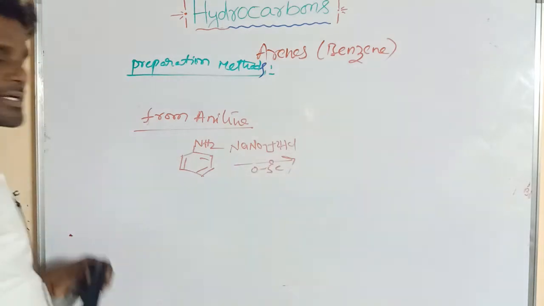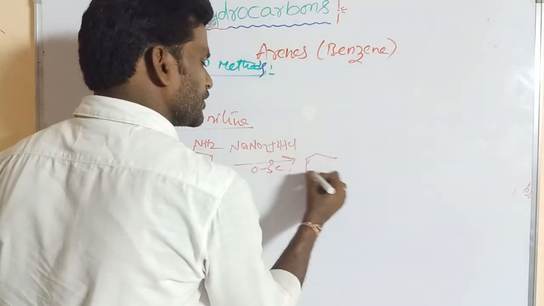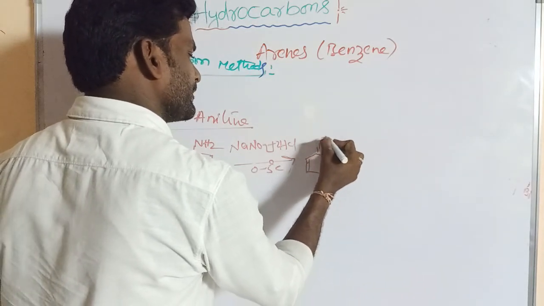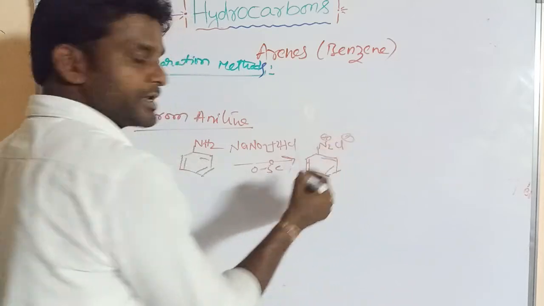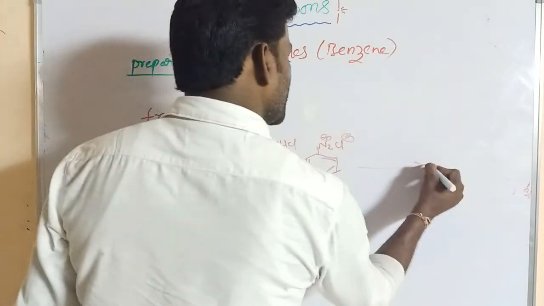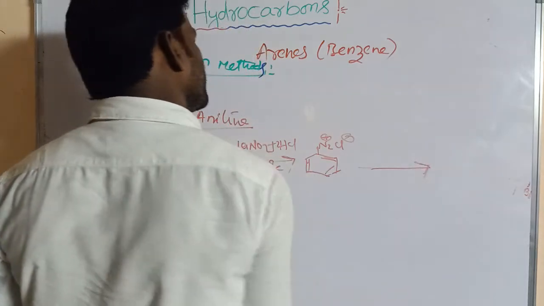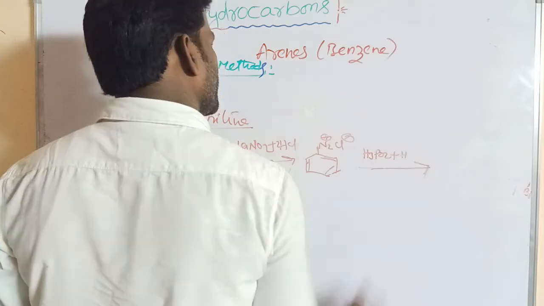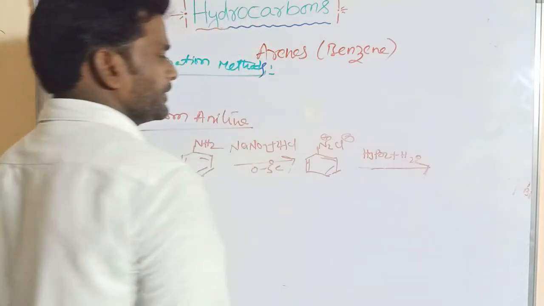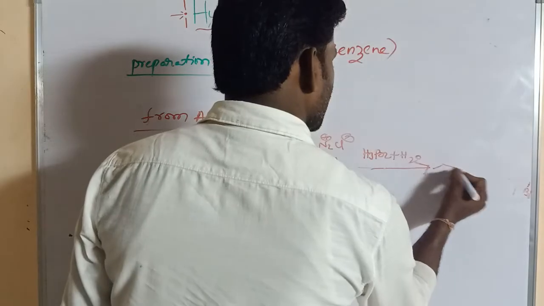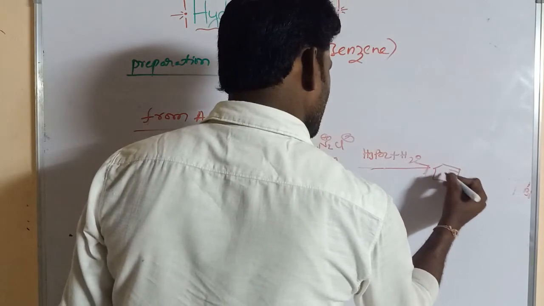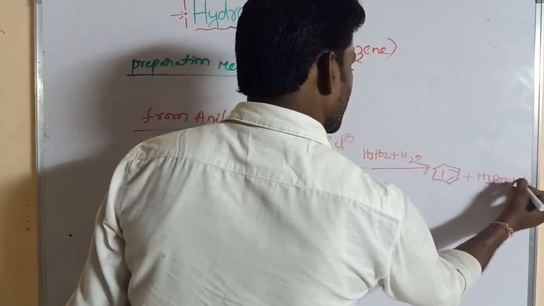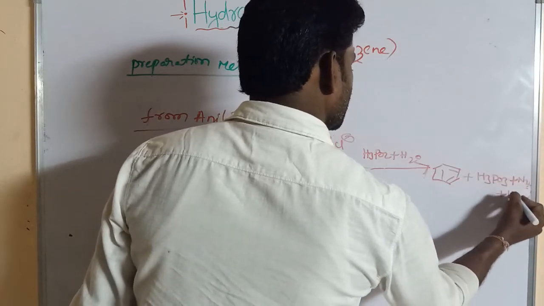This gives benzene diazonium chloride, N2+ Cl-, which on treatment with H3PO2 and H2O gives benzene, H3PO3, N2 and HCl.